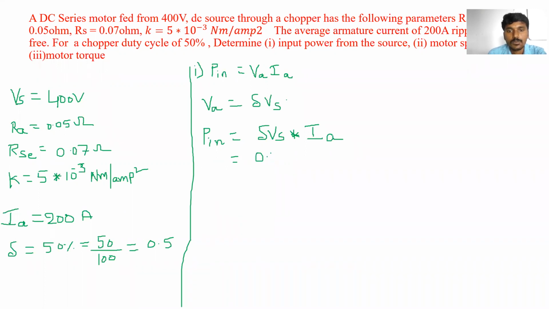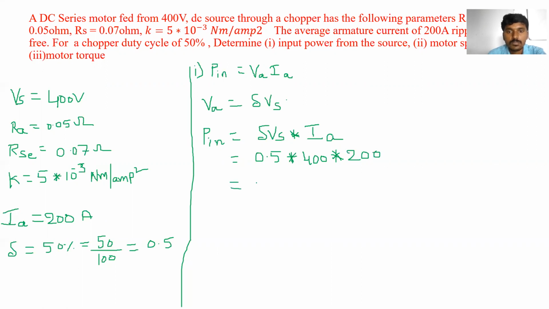0.5 into what is the value of supply voltage Vs? 0.5 duty cycle into Vs. What is the value of Vs? 400. Into what is the value of armature current? 200.